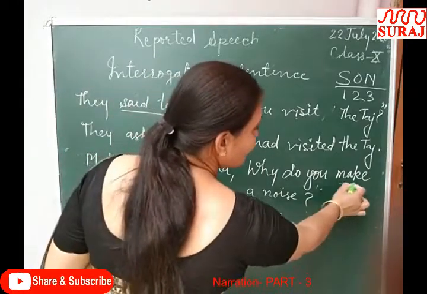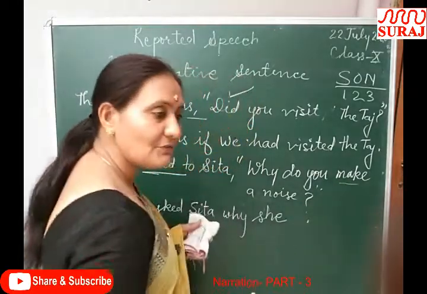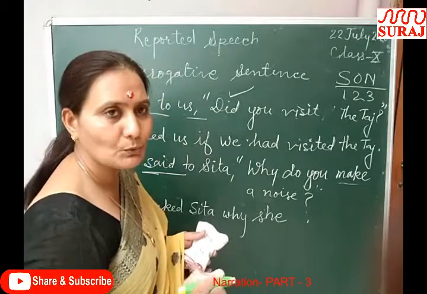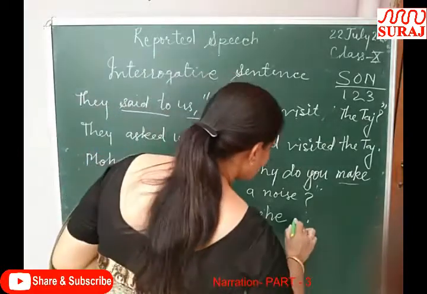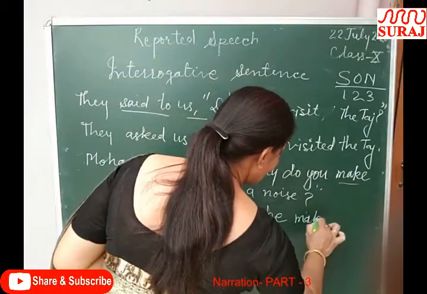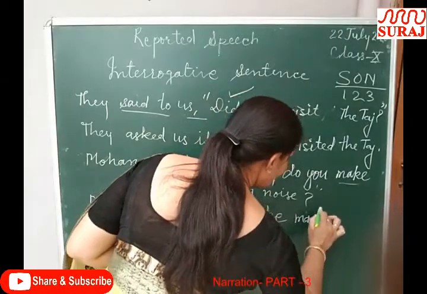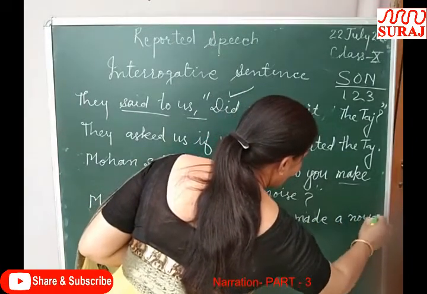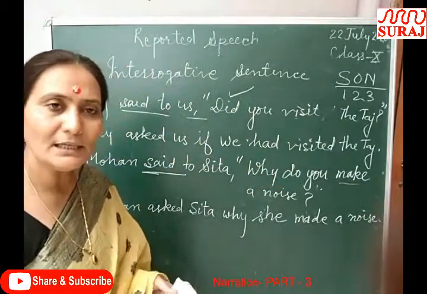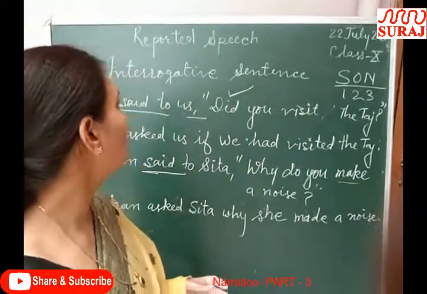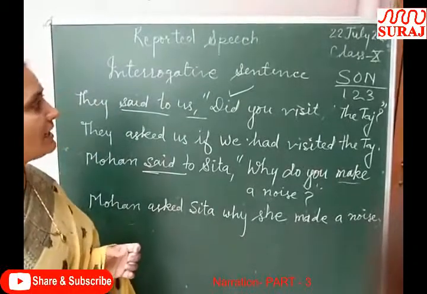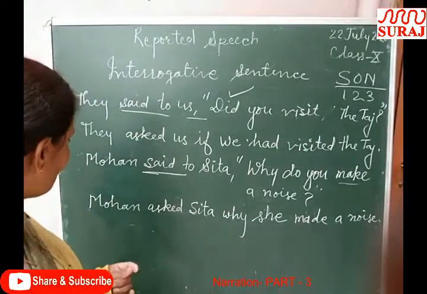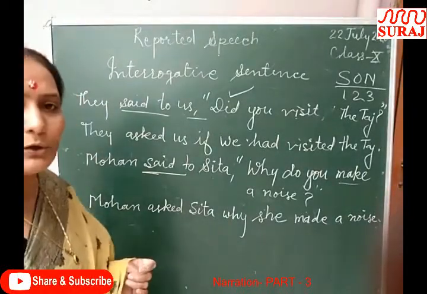So here it is first form, and in past indefinite we always use V2, the verb's second form. She made a noise. Full stop. Clear? So these are the examples of interrogative sentences, and I think you have understood all the things which I have taught you today.